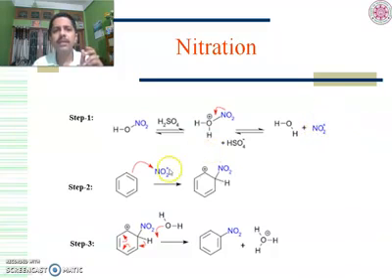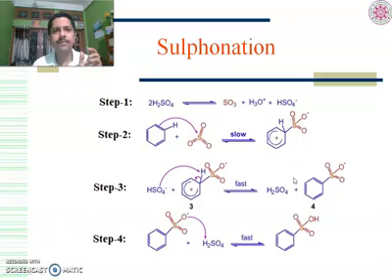Now this nitronium ion attacks the benzene in the second step, so the sigma complex is formed. This is resonance stabilized. In step 3, a water molecule will attack the proton and it will be eliminated as H3O plus. Ultimately this bond will be delivered to the electron deficient benzene ring or sigma complex, and we get the 3 double bonds, the aromatic structure, with NO2 attached to the ring. So ultimately we get nitrobenzene. Next, sulfonation.